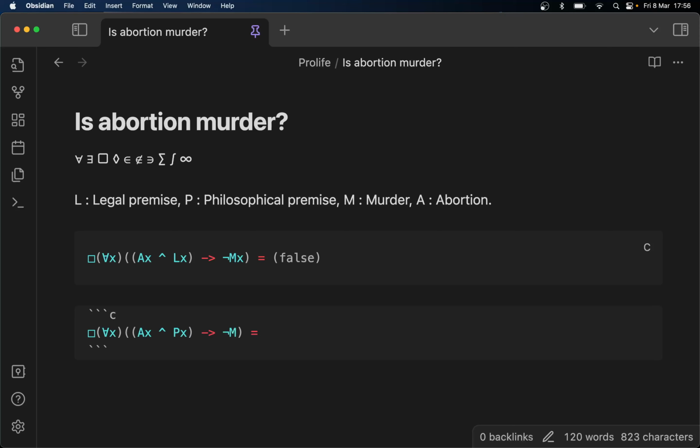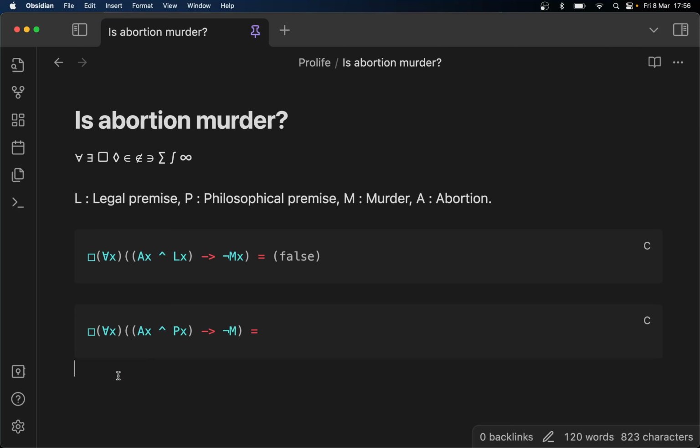So the formula we have now is: it's necessary that for all x, where x has the property of abortion and x has the property of the philosophical premise, that abortion is murder under the philosophical premise.